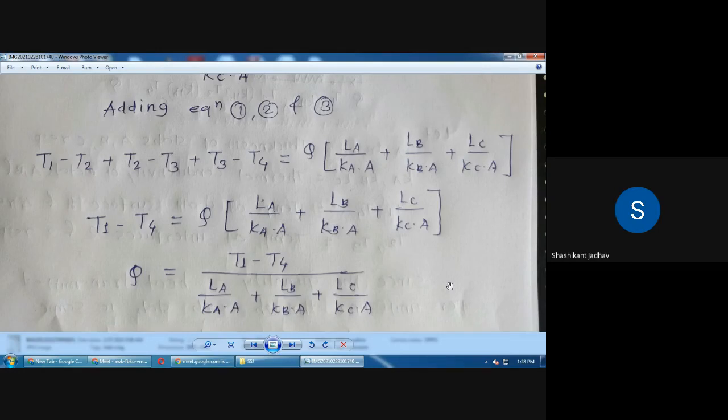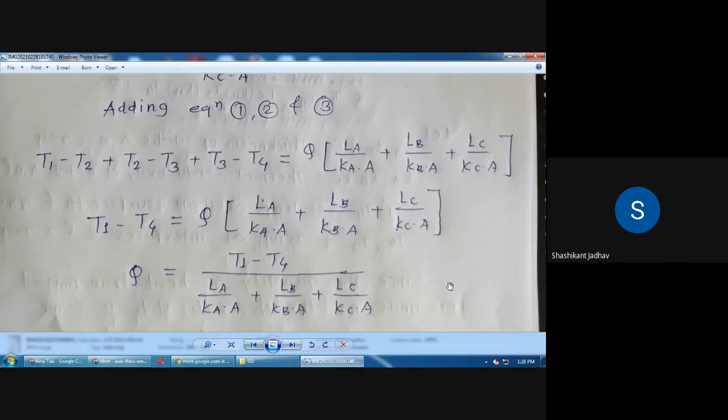Okay, correct hai. So in this way we have to write the equation according to the number of plates. So this is the general equation we have calculated for the 3 plates. If there are 4 plates, then we have to understand what is the change in that particular equation. If there are 5 plates, then what is the change in temperature? T1 minus T6 is there. 3 plate असताना T1 minus T4 घेतोय. If there are 5 plates means T1 minus T6 is there.